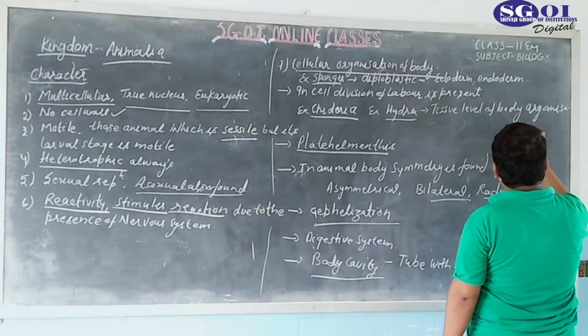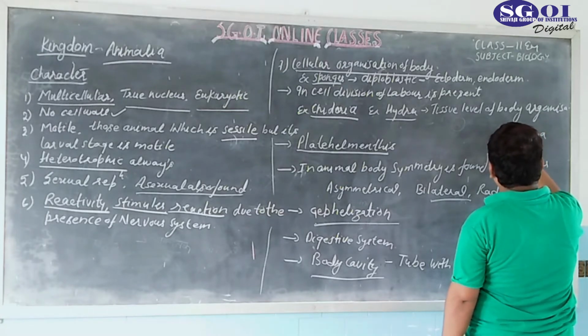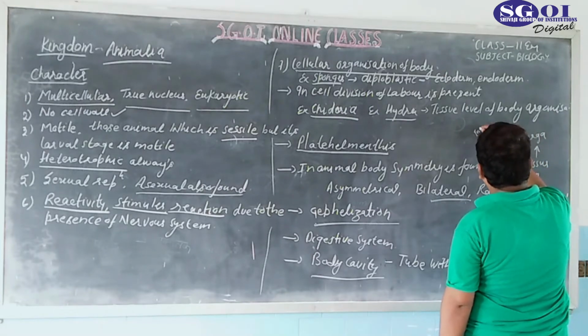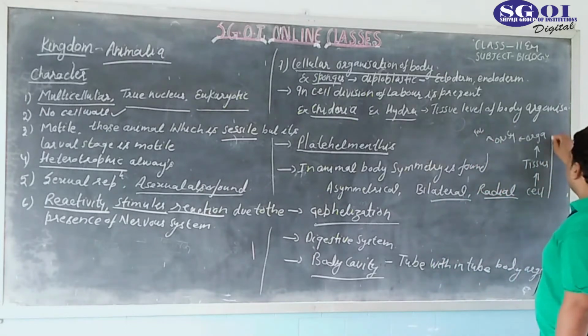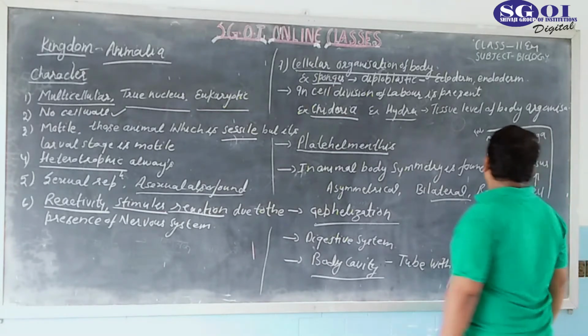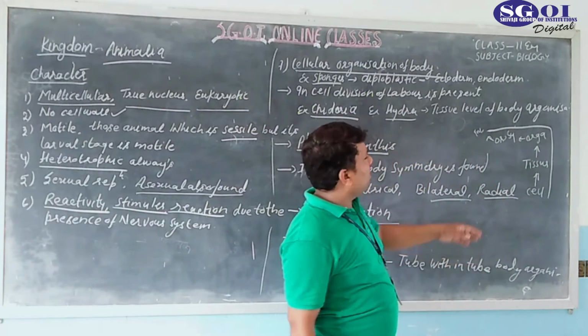and after organ, the organ system is formed, and from organ systems, the individual is formed. This is called the level of organization. If in an animal only cells are present, it is called the cellular level of organization. If cells are converted into tissue, this is known as the tissue grade of body organization.